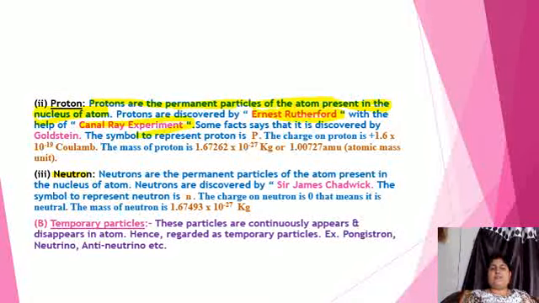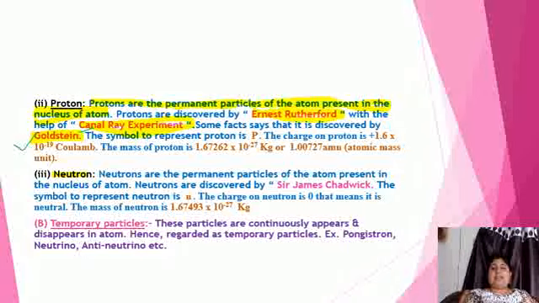But in some books it is also written that the proton was discovered by Goldstein. Actually, what is the truth? The proton was discovered by Goldstein, but at that time the experiment was not accepted because he couldn't give any proof. This proof was given by Rutherford by doing the canal ray experiment. Hence, both scientists are responsible for discovering the proton.